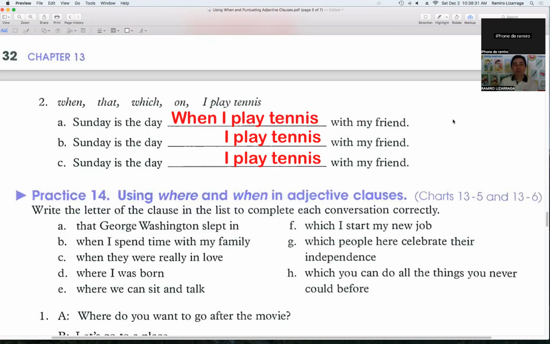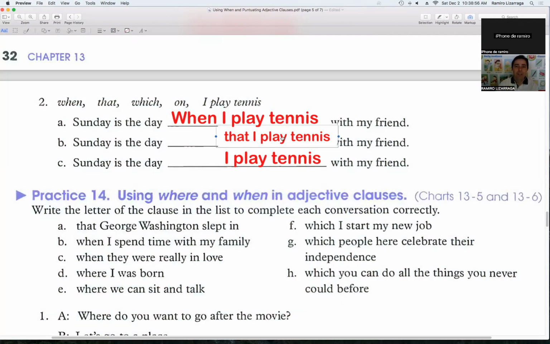Leslie, what do you do on Sunday? I thought it was Saturday. What do you do on Sunday? Sunday is the day that I play tennis with my friend. Very nice. Saturday is the day that I play tennis with my friend.